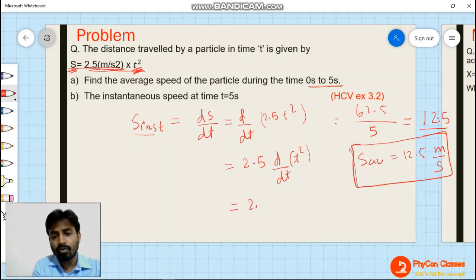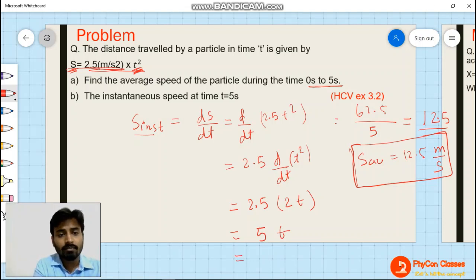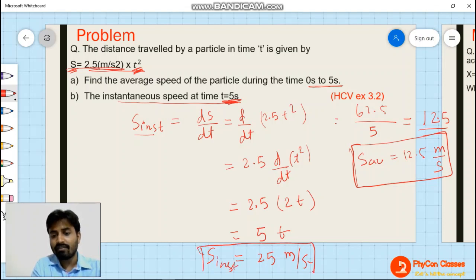So here it will be 2.5 and 2t is going to be the differentiation of that. So here it is going to be 2 into 2.5 is 5t. So 5t, and at which particular time are they asking the instantaneous speed? At t is equal to 5. So put t is equal to 5 here. So this will be 5 into 5, 25 meters per second. So at 5 seconds, the velocity of the particle is 25 meters per second. That is the instantaneous velocity at t is equal to 5 seconds.